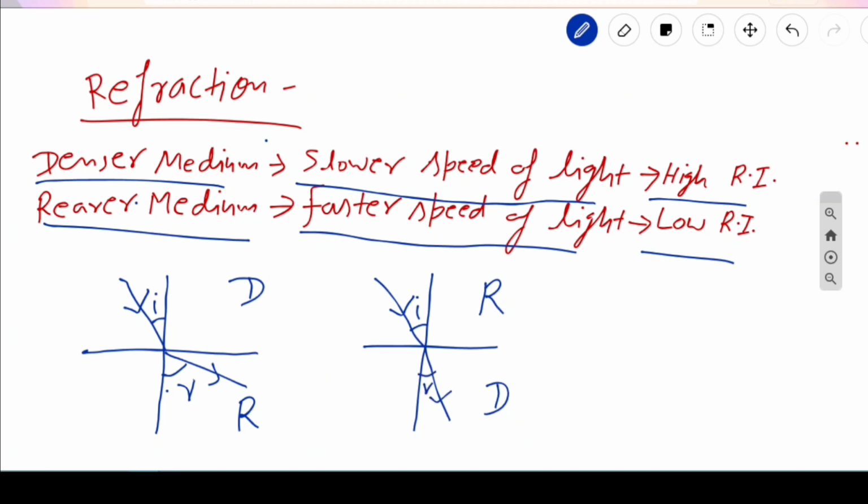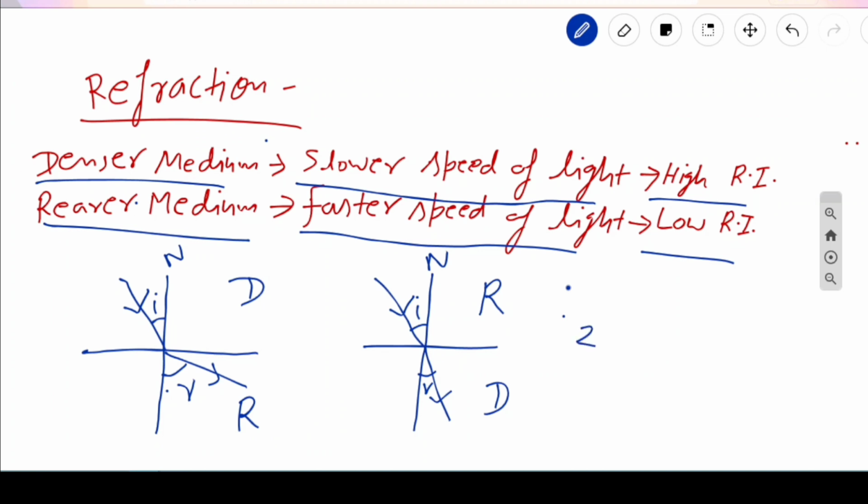Now there are two laws of refraction. The first law is that the incident ray, the refracted ray and the normal all lie in the same plane.